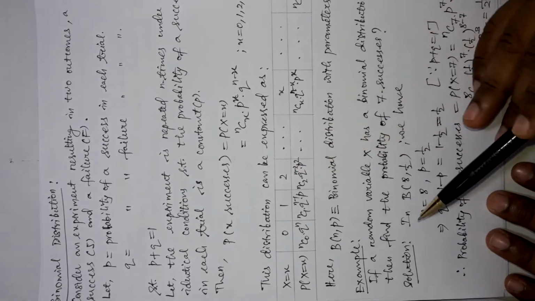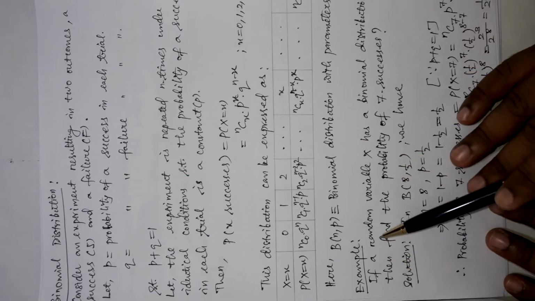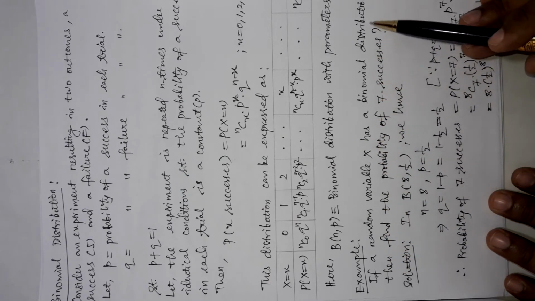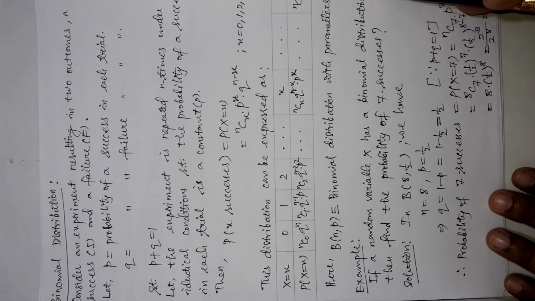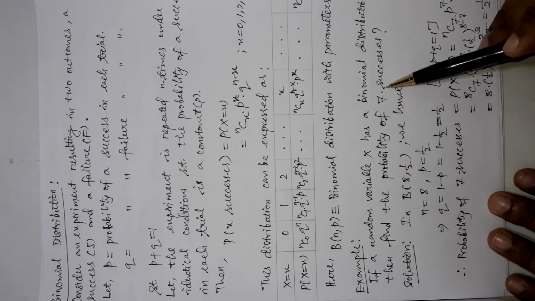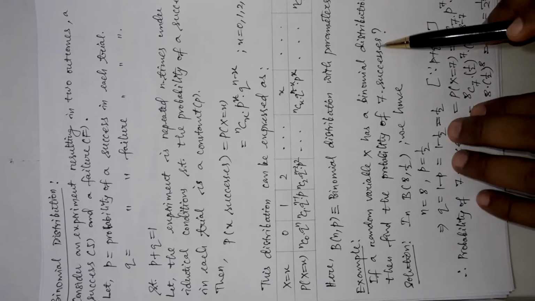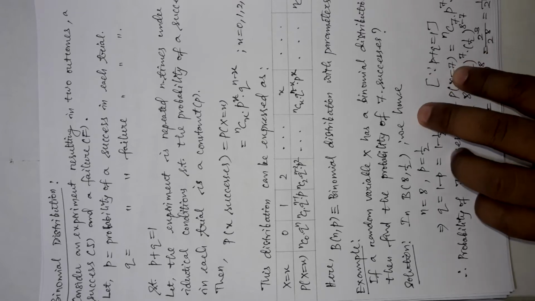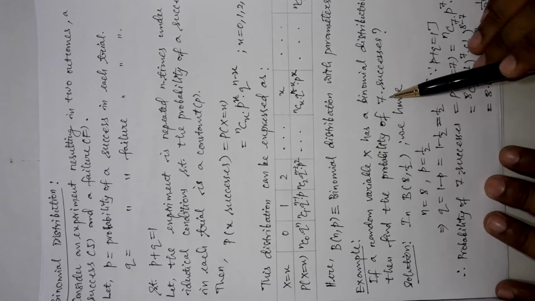Okay. Let us discuss one problem based on this. If a random variable x has a binomial distribution B of 8, 1 by 2, then find the probability of 7 successes. That means, find the probability when the value of the random variable will be 7.